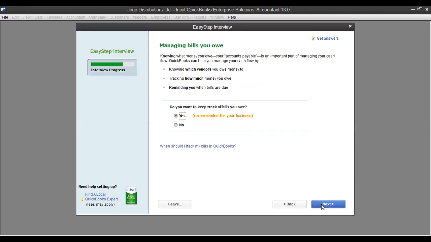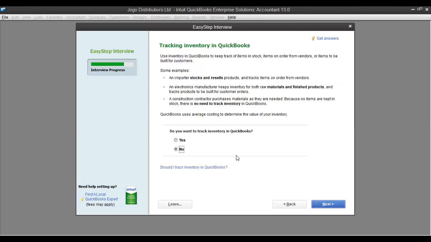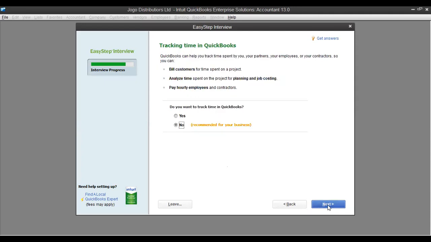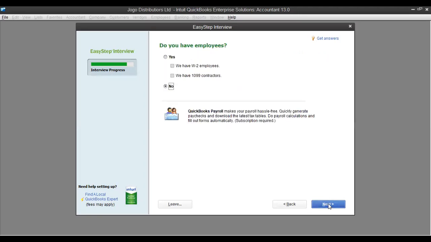Do you want to keep track of the bills? Of course. Do you want to track inventory? Of course, to know how much stock you are left with and how much you need. Do you want to track time? This is yes, for employees, so always yes. Always consider taking both. You may have contracts at one point and employees at another point, so consider taking both.